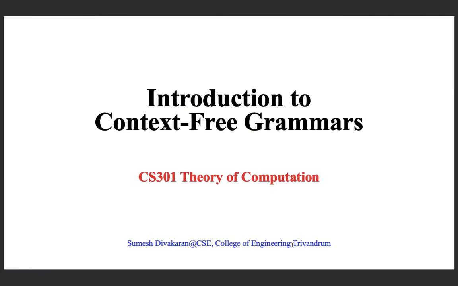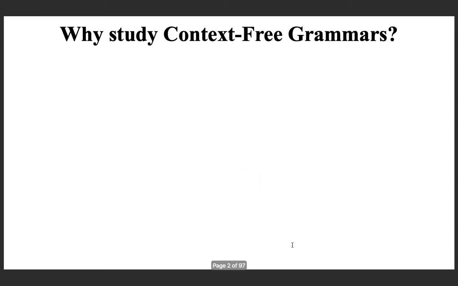And today we are going to introduce the grammar representation for the next category of languages, which is the class of context-free languages. So we are going to see what is a context-free grammar and how a context-free grammar can be used to represent a language and what kind of a language is represented by a context-free grammar.